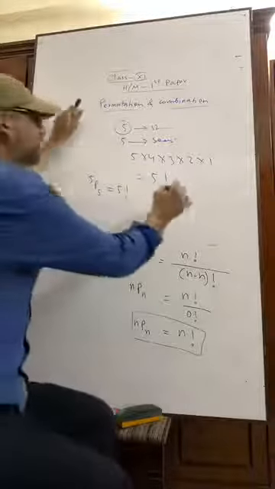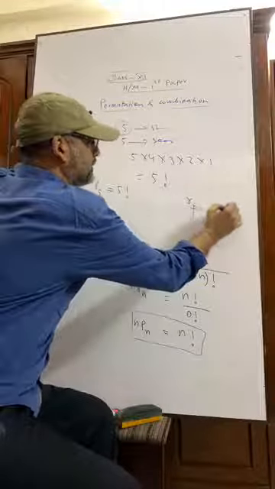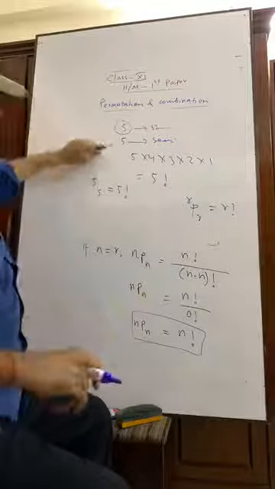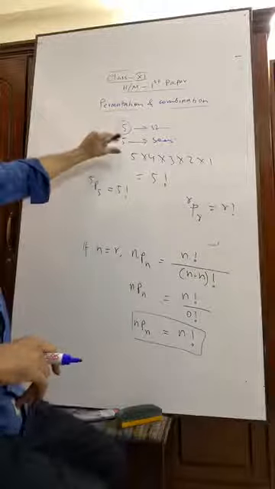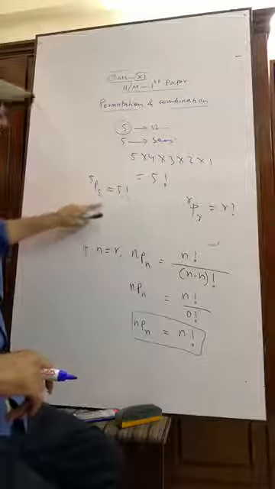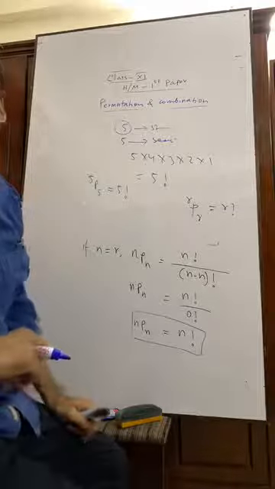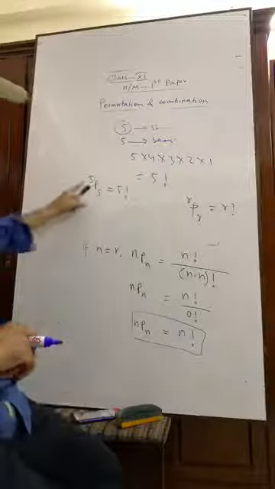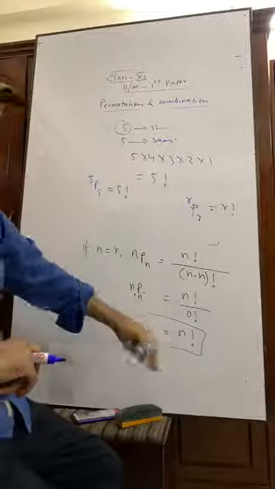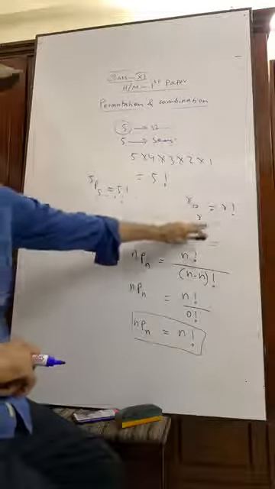Suppose anywhere it is written rPr equals what? r factorial. Have you got me? I mean, in the first example, nPn, 5P5, the answer was 5 into 4 into 3 into 2 into 1, that is 120, that is 5 factorial. So nPn is n factorial, that I also proved here. So rPr equals r factorial.